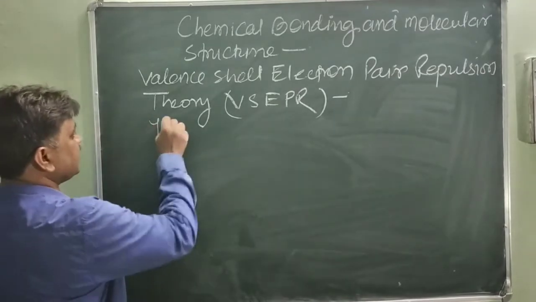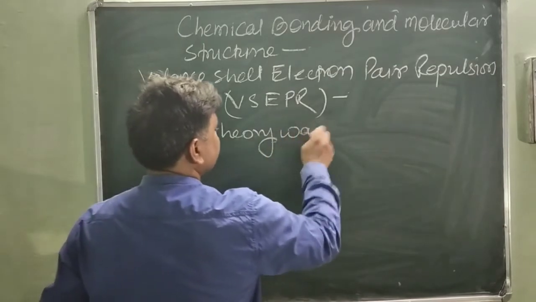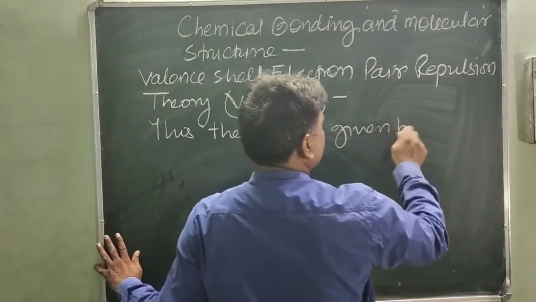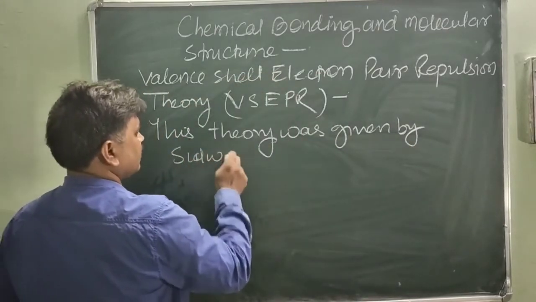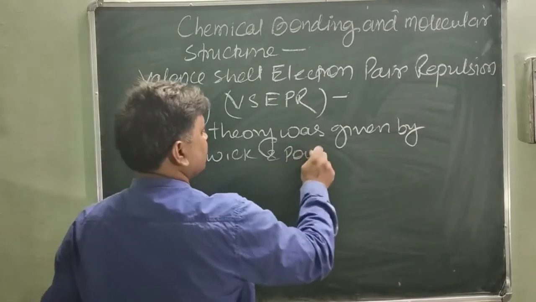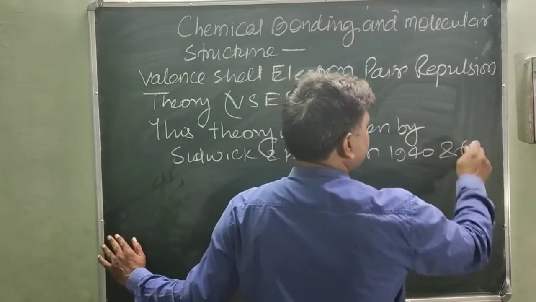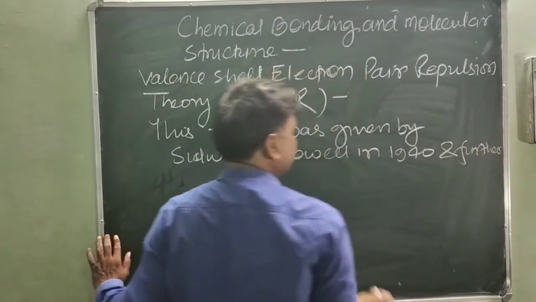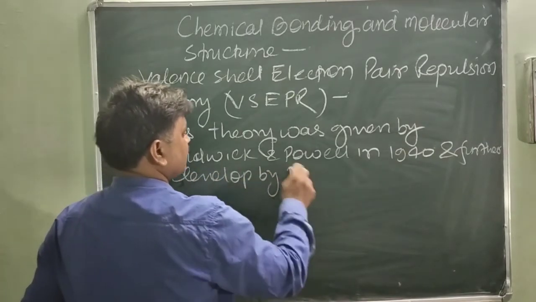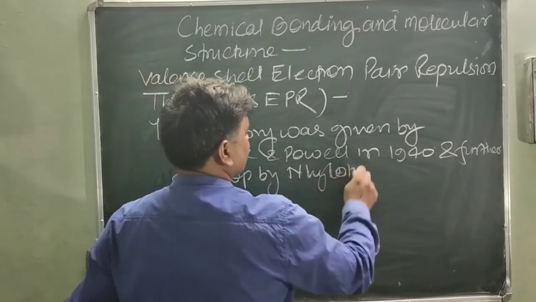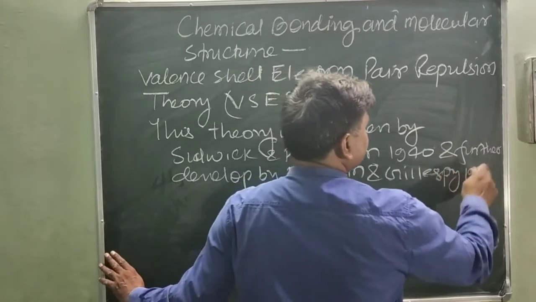This theory was given by Sidgwick and Powell in 1940 and further developed by Nyholm and Gillespie in 1957.